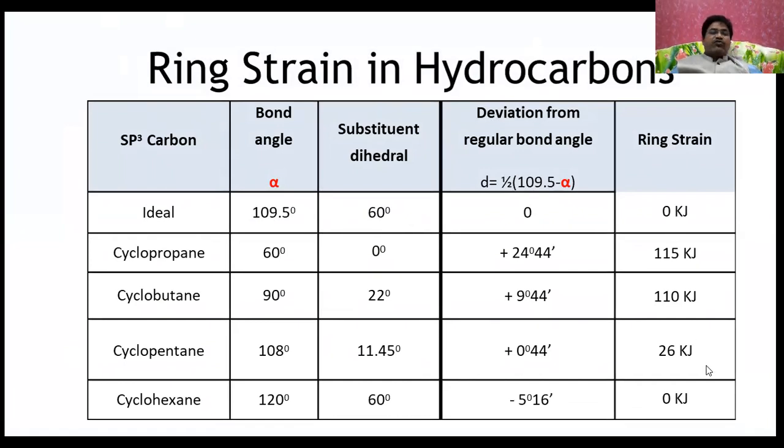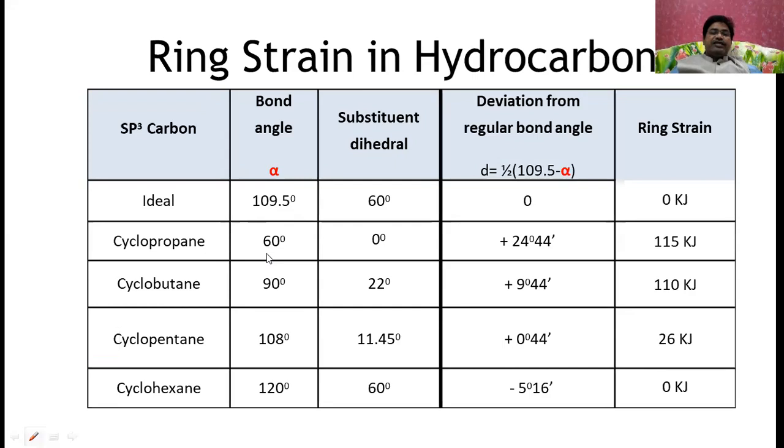Whereas in cyclopropane the bond angle is 60 degrees and it is deviated from the regular 109. Here the dihedral angle is 0, the deviation is 24.44, and the ring strain is 115 kilojoules.